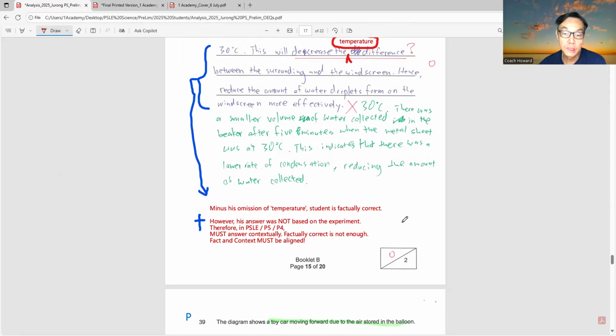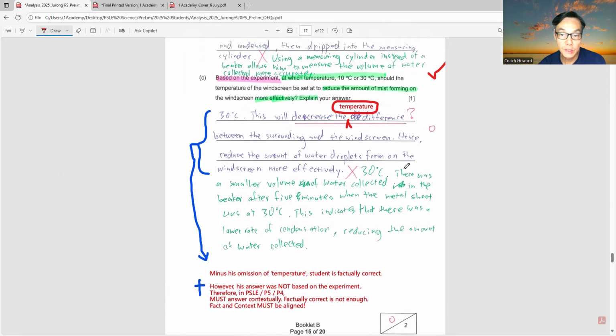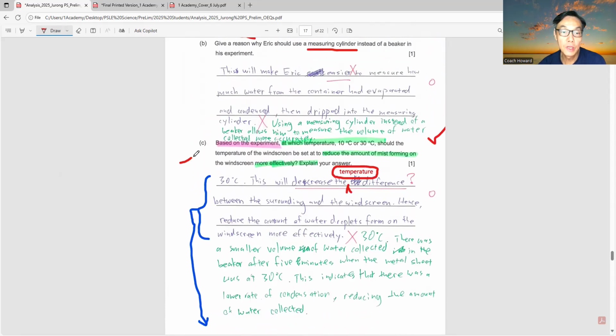One important thing parents need to know, students need to be aware of, and teachers also need to be careful about: his answer was not based on the experiment. What I mean is, factually he's correct, but because of the phrase over here, based on the experiment, it is not based on scientific fact, not based on what you know. It's based on the experiment.